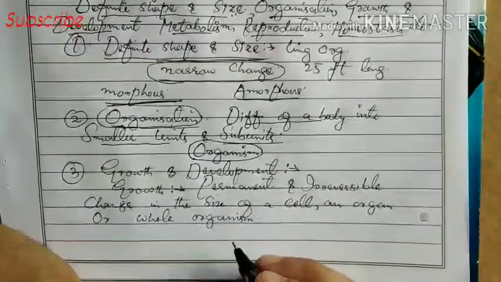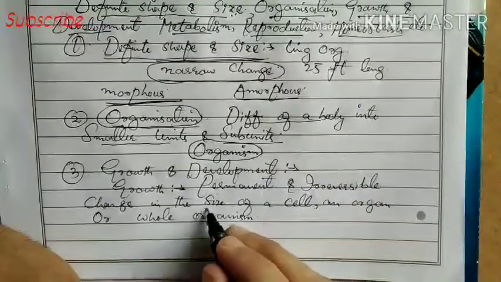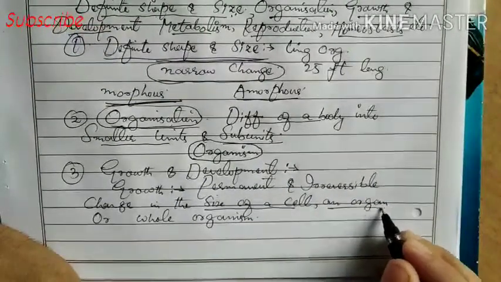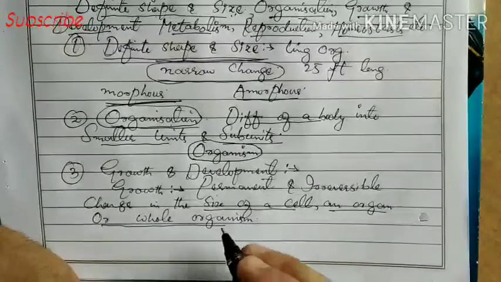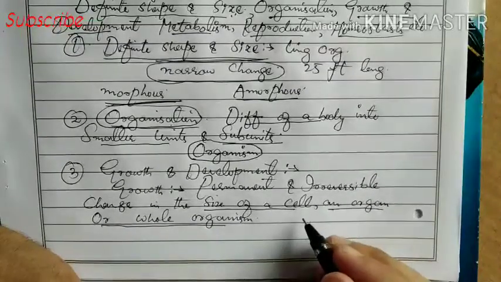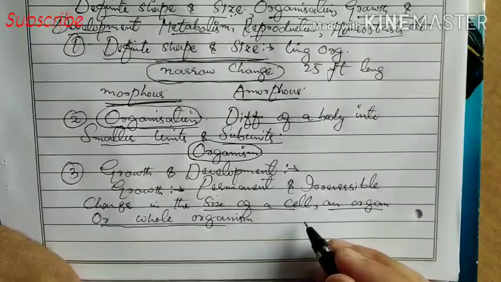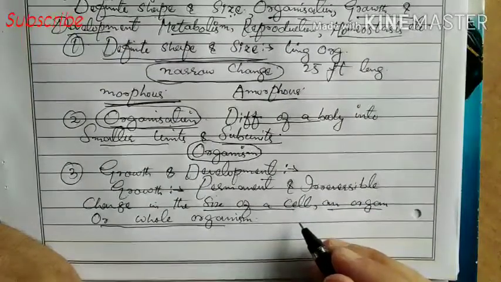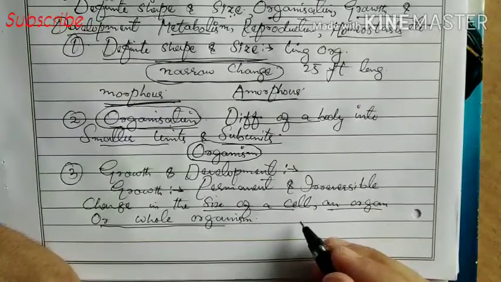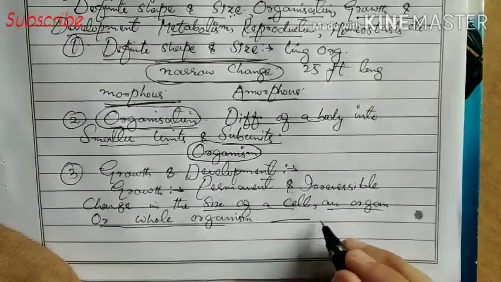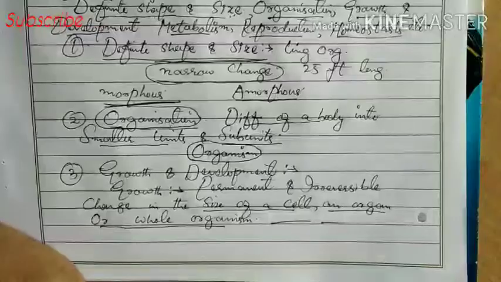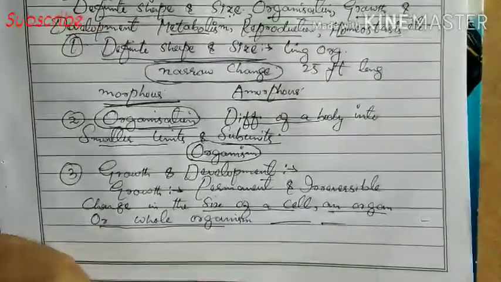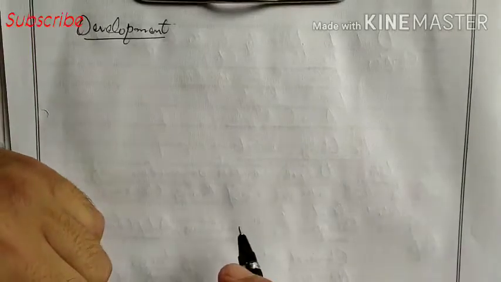When there is a permanent and irreversible change in the size of a cell, an organ, or whole organism, we call it growth. This is accompanied by increase in weight, mass, number, etc. Now we will see what is development.